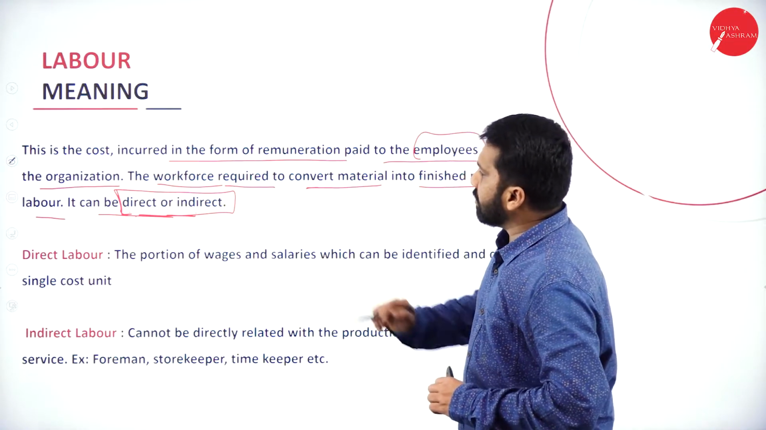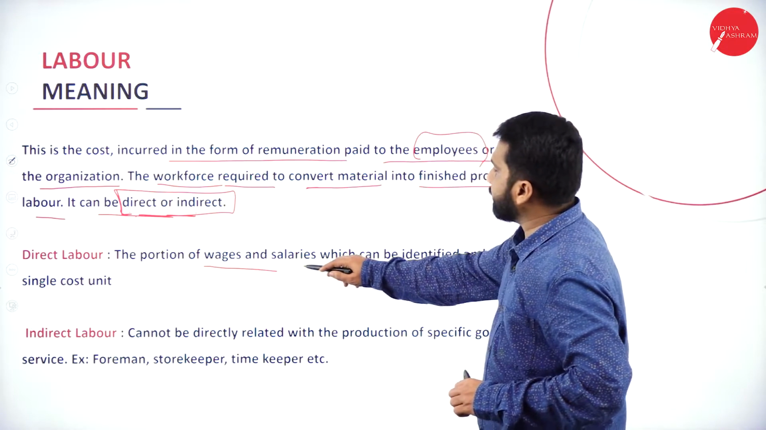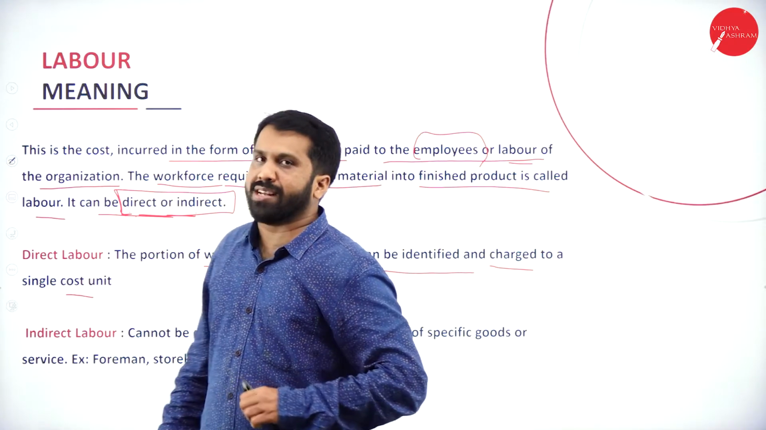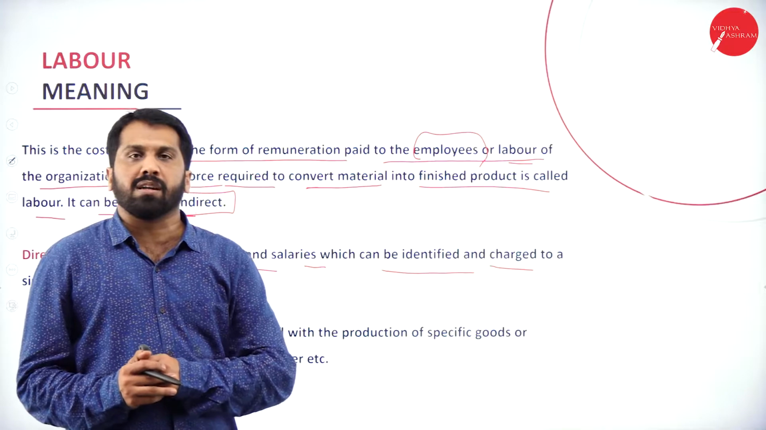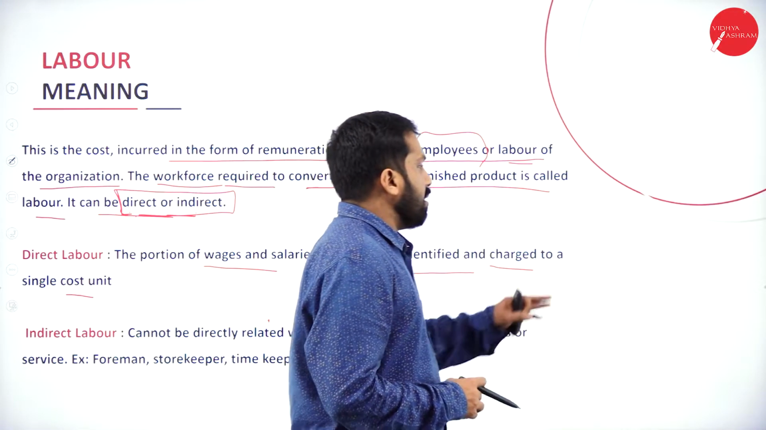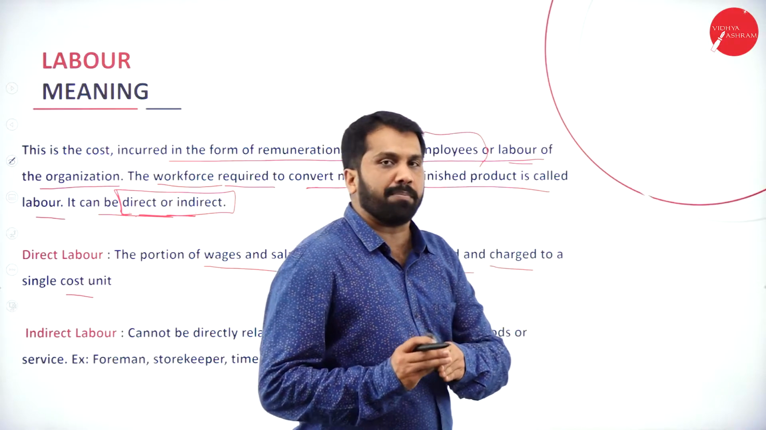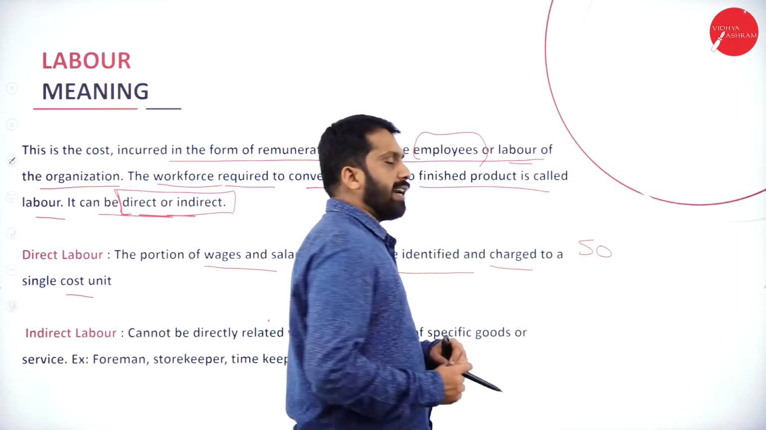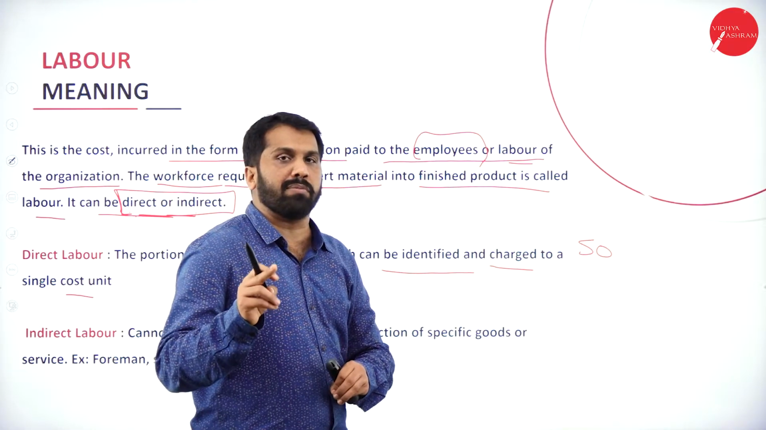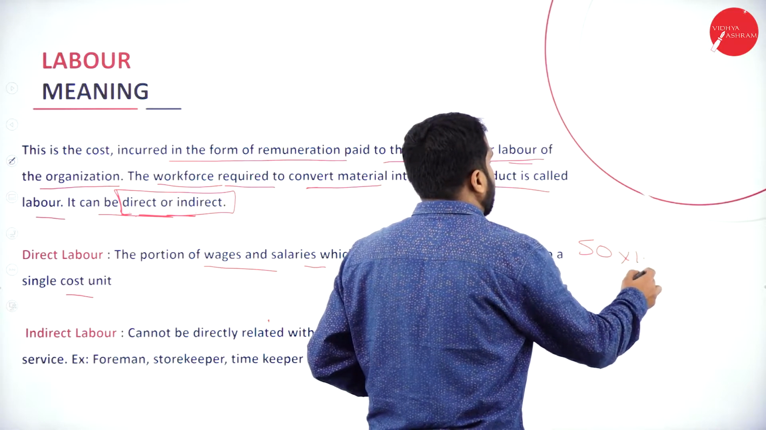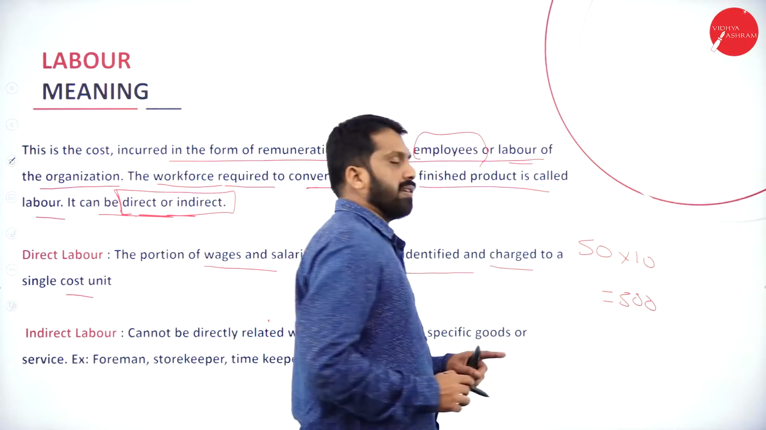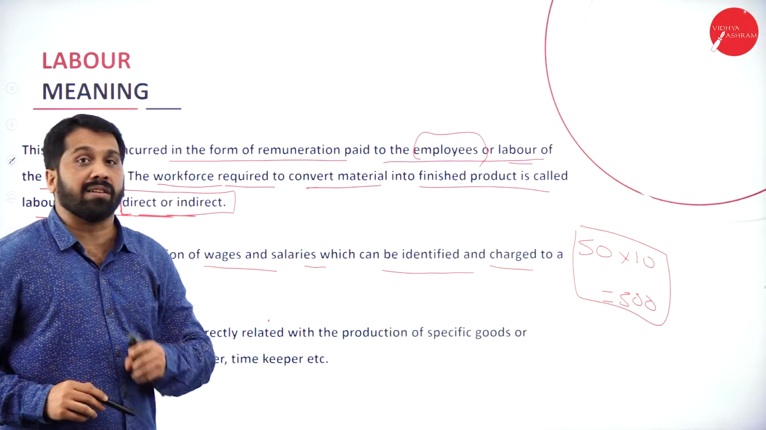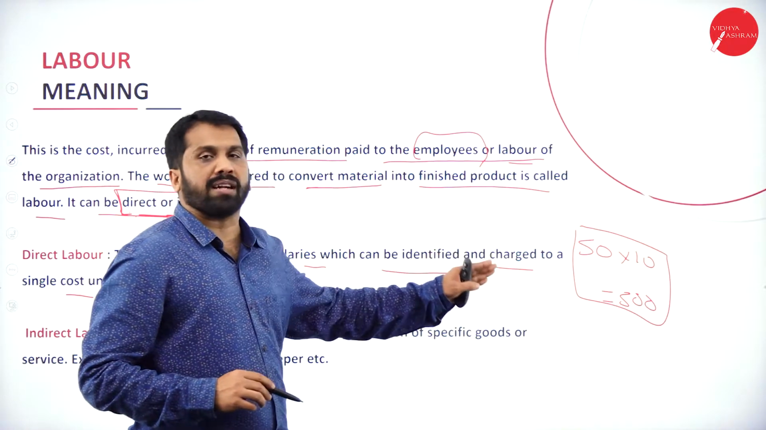Now, what is direct labor cost? The portion of wages and salary which can be identified and charged to a single cost unit. Very simple. Like you are the worker, you are in the manufacturing sector. You are given a target to manufacture so many units. Today you have manufactured 50. The agreement was for each unit you will be given 10 rupees. 50 multiplied by 10, what is your salary? 500. These are called direct labor. Why? Because directly we can calculate this salary, with the help of their productivity.